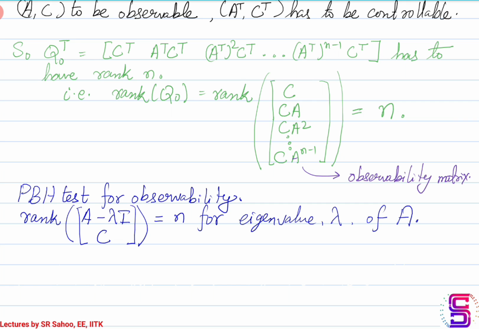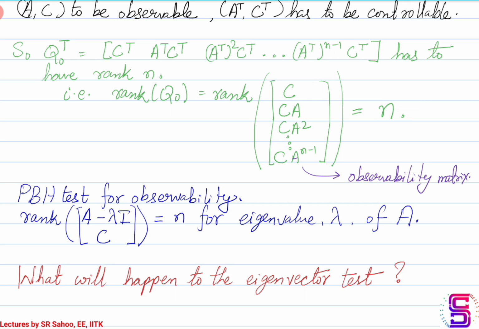What I request you to check is what will happen to the eigenvector test that we use for controllability. How does it come here, or how does it apply here when we want to use it for observability analysis? So we'll stop here. Thank you.